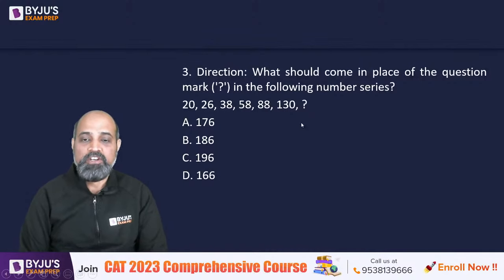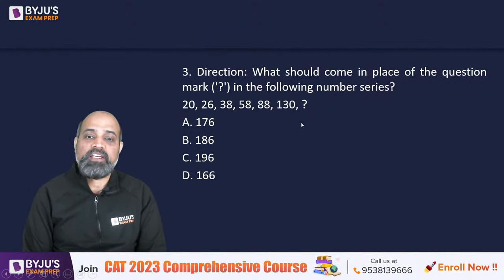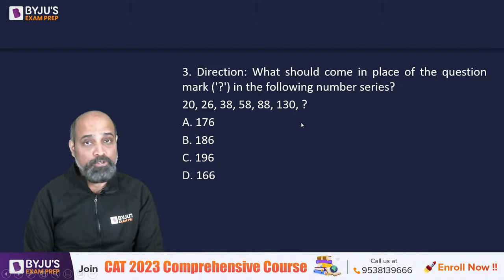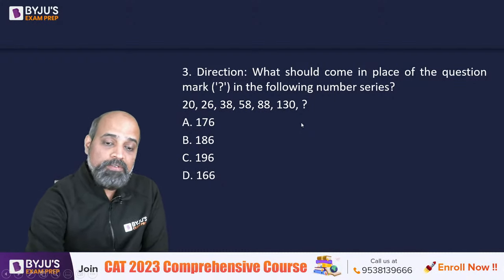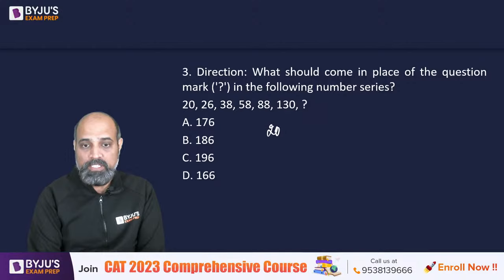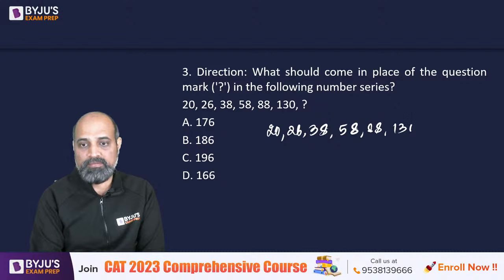Okay, next one. What should come in place of the question mark in the following number series? 20, 26, 38, 58, 88, 130. Same thing. We don't just need the answer, we also need the logic behind. 20, 26, 38, 58, 88, and 130.